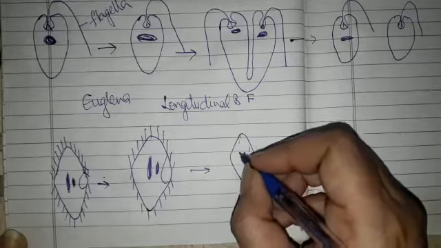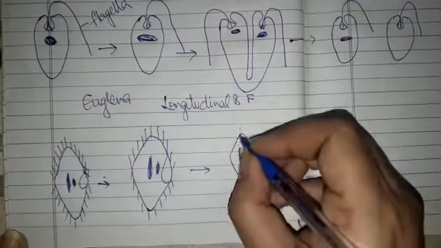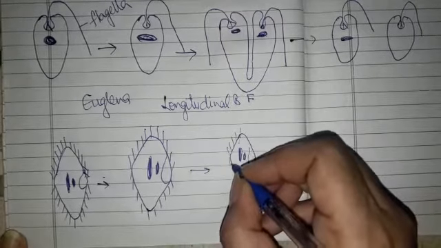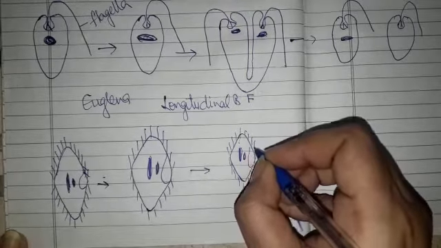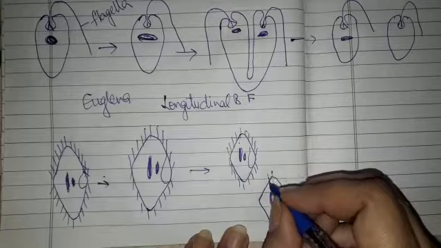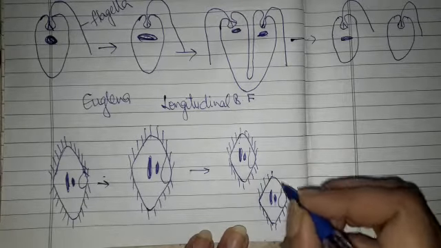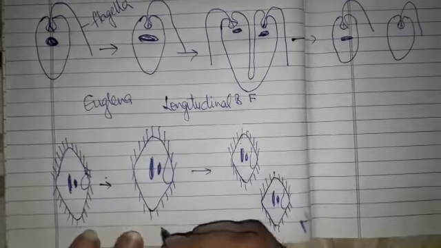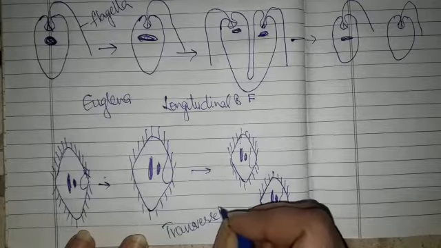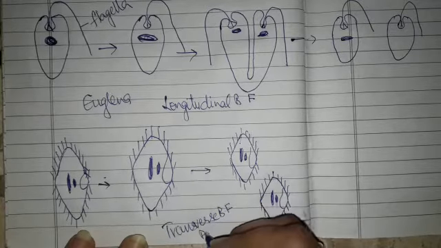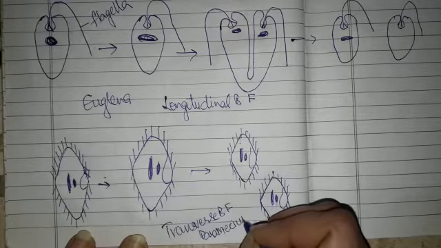Both the nuclei they have divided, and this is because of the plane of division of cytoplasm. It is called the transverse binary fission. This is transverse binary fission which takes place in a unicellular organism called paramecium.